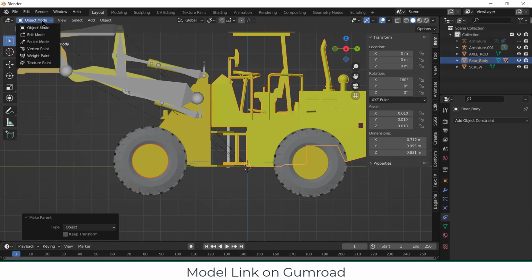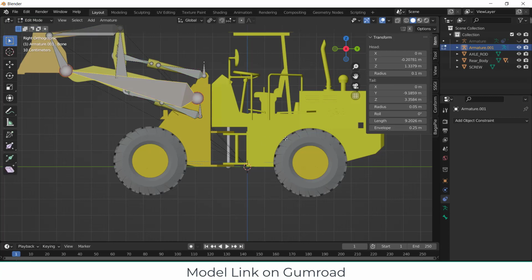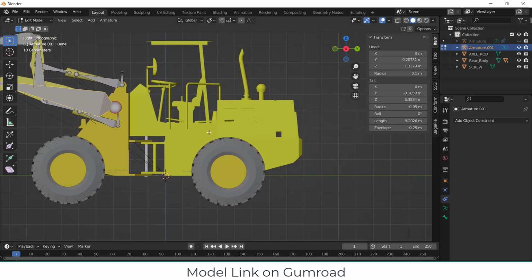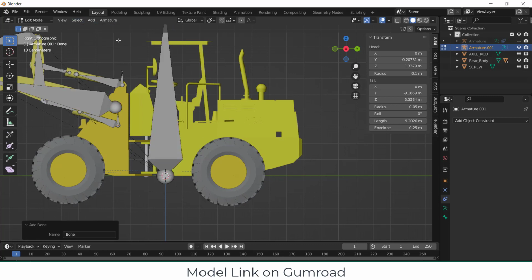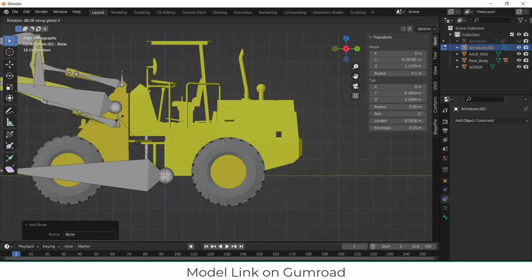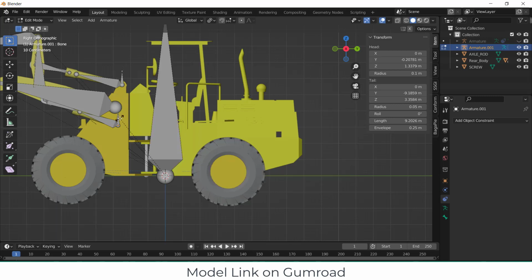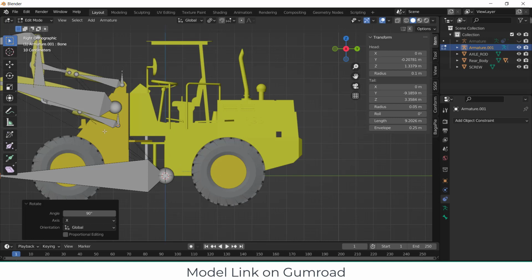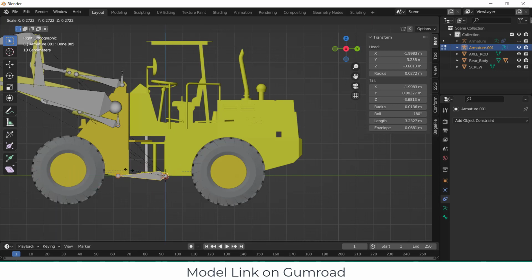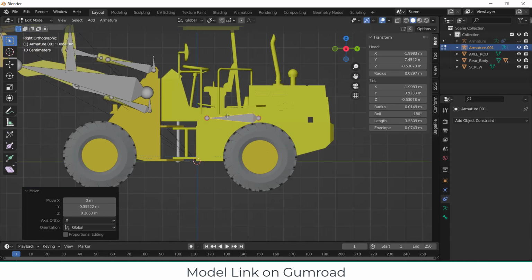So what we can do is select this and go to edit mode. We need to create one more bone. Go to add single bone and rotate X minus 90, or press Ctrl Z and rotate X 90, scale it down, G, place it here.